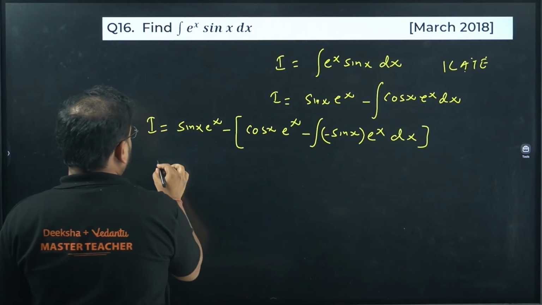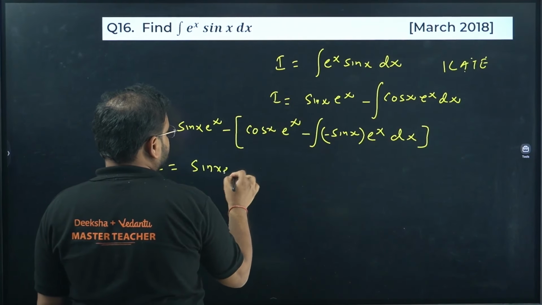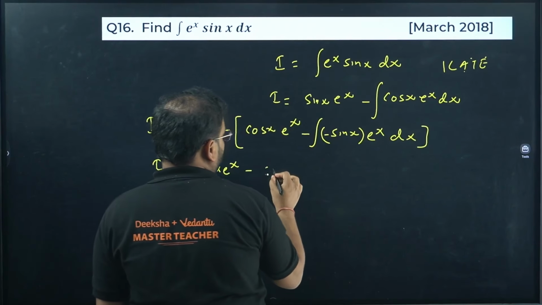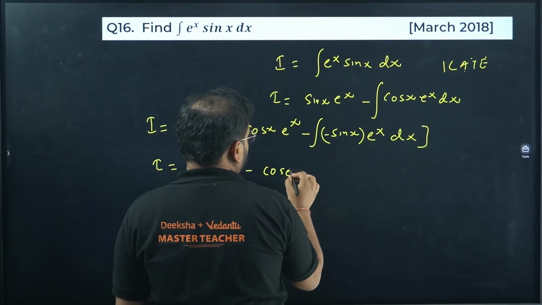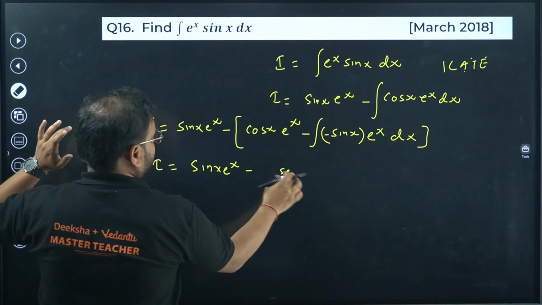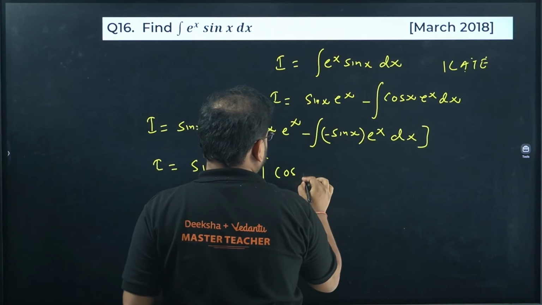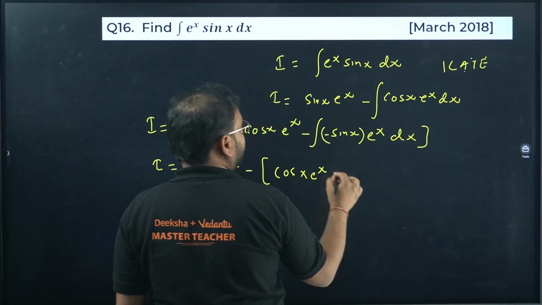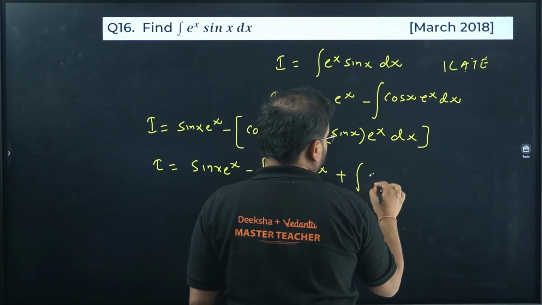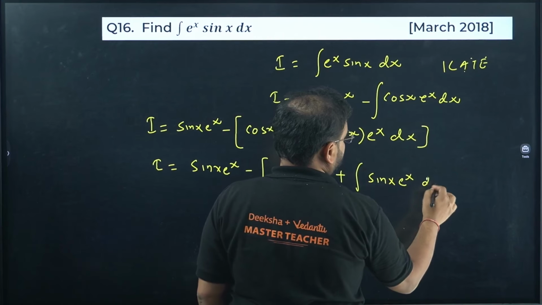Do the expansion now. So I equals to sine of x e power x minus cos of x e power x, one more step I have to write. We'll write one more step just for better understanding. Check here, it will become plus sine of x e power x dx.